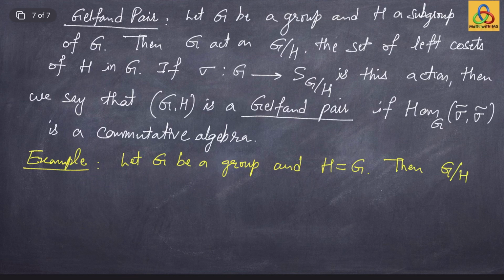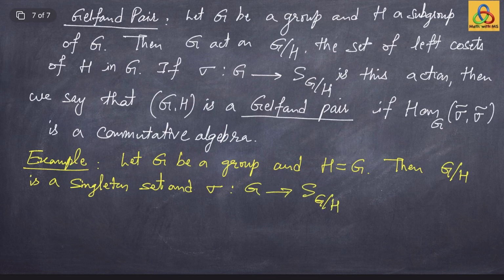Then G mod H is a singleton set, right? And then what kind of action sigma from G to S of G mod H can you have? It has to be only a trivial action.